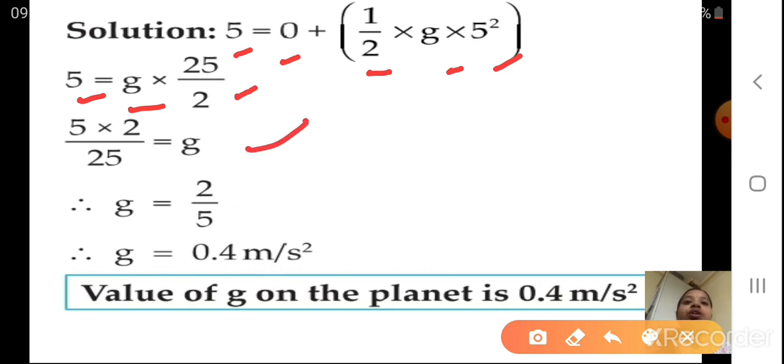g is equal to 5 into 2 upon 25. So therefore g is equal to 2 upon 5. When you do the division, the g value you are going to get is 0.4 meter per second square. Okay students, did you understand this? Okay, very simple calculation. So the value of g on the planet is 0.4 meter per second square. Okay students, I hope you understood this sum.